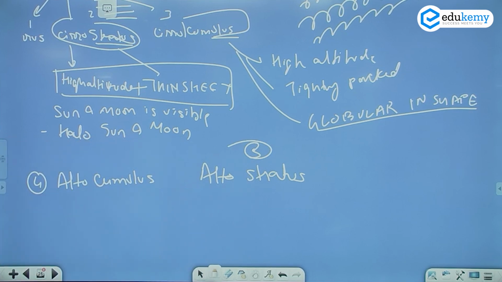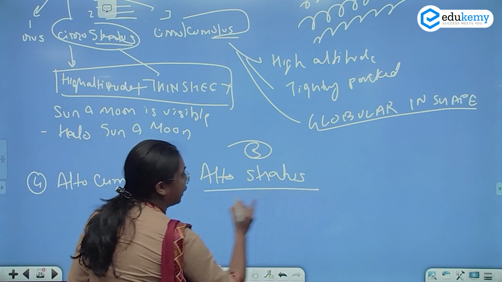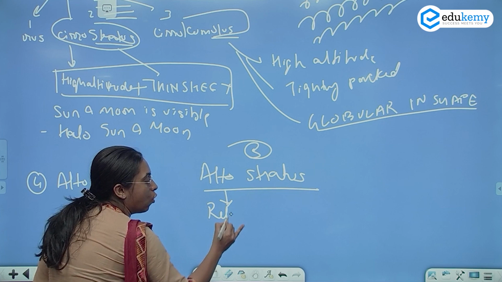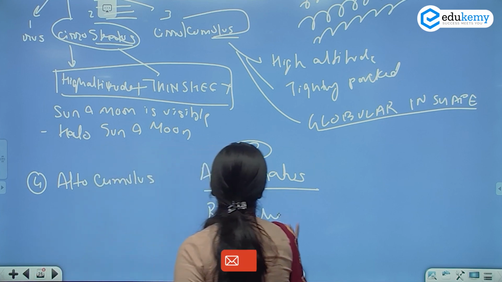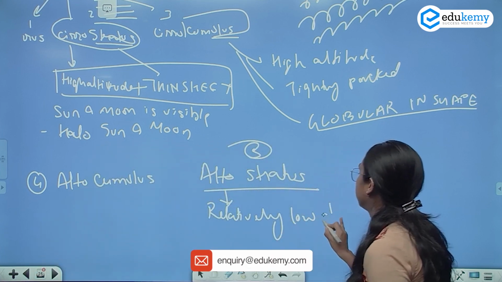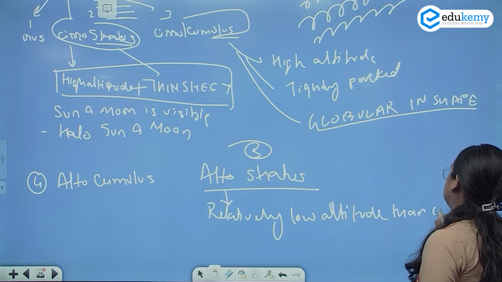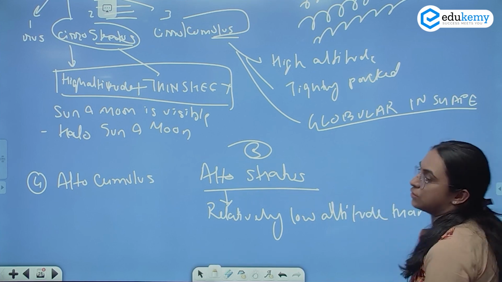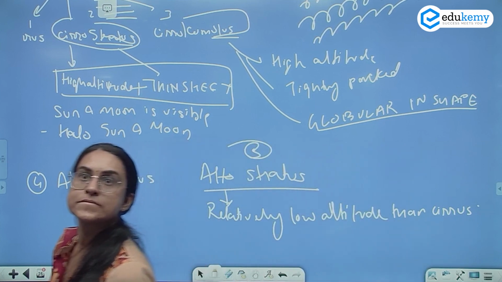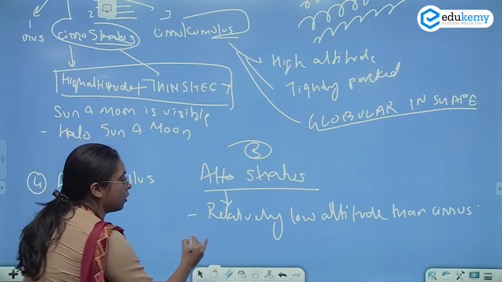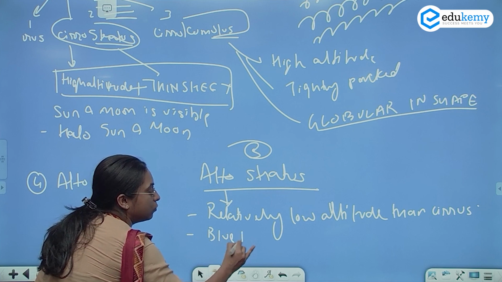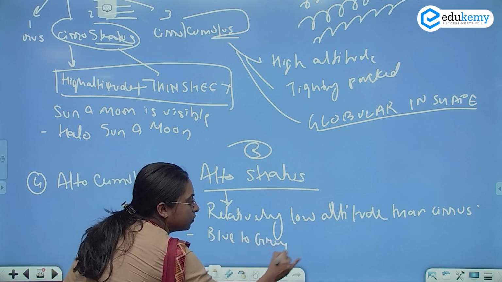So altostratus and altocumulus are found at a relatively low altitude than the cirrus. It is blue to grey in color.